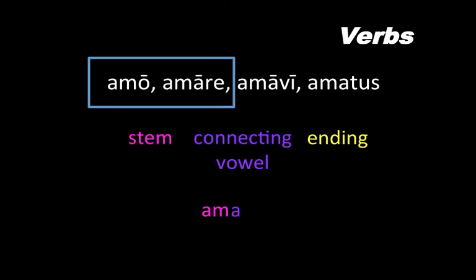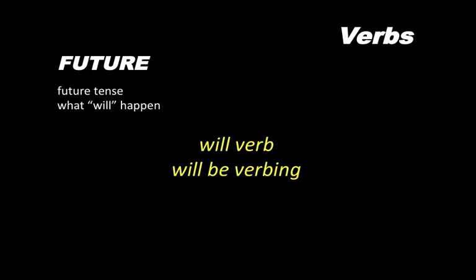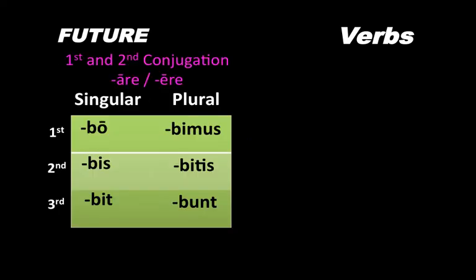Now we're going to introduce the future, which is just going to be another set of endings. And this ending will look like bit, bit. And this will be he will love. The future tense works just like it does in English. It's something that will happen, so we'll translate it as will verb or will be verbing. The endings are as follows: bo, bis, bit, bimus, bitis, bunt.